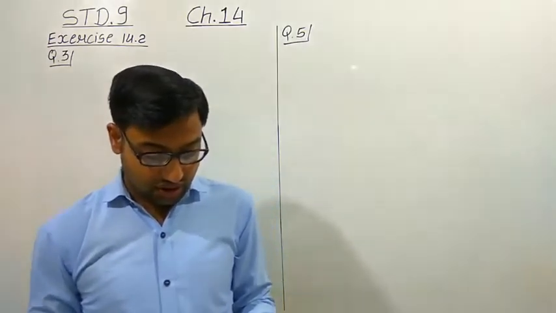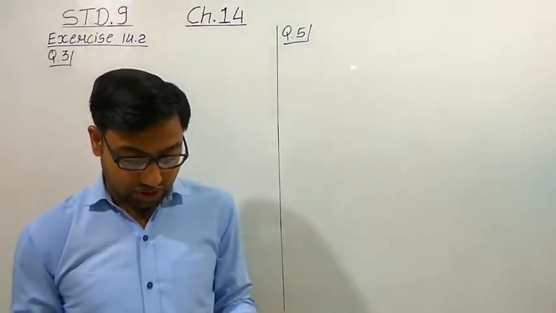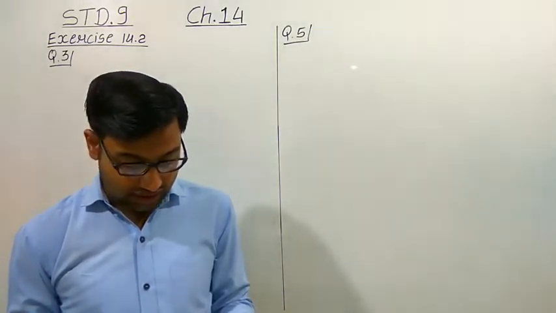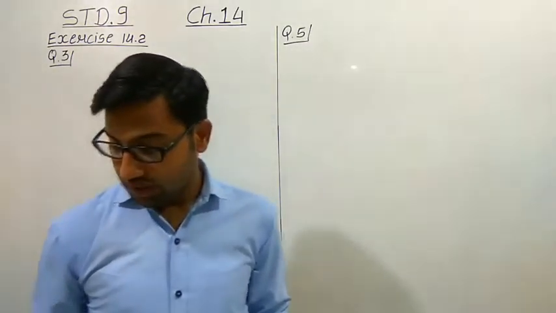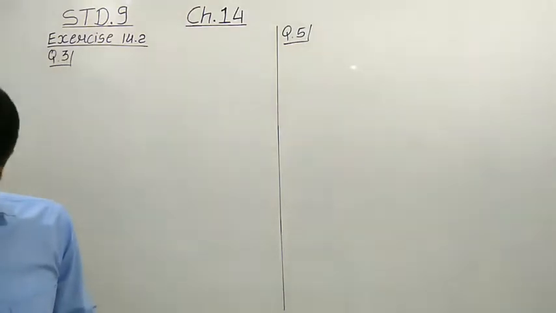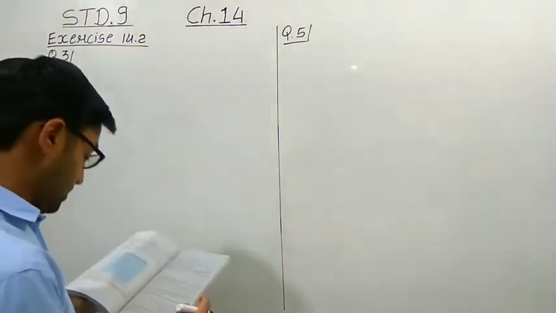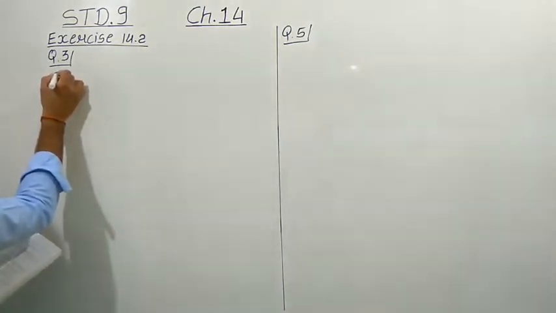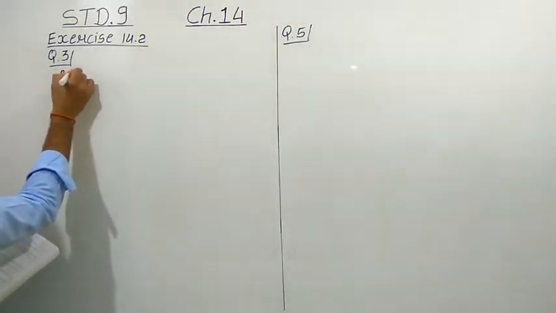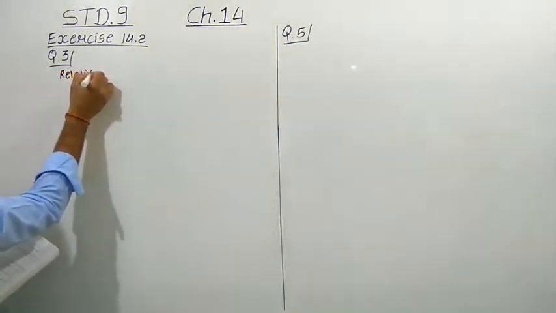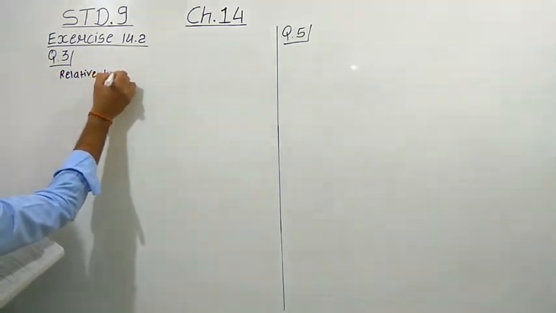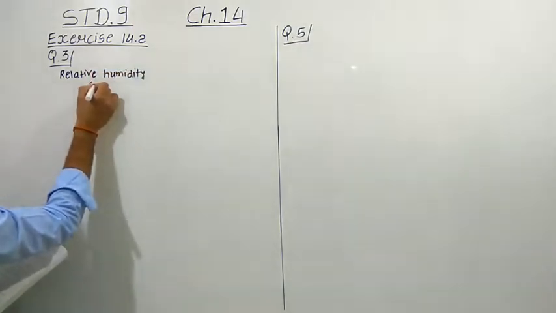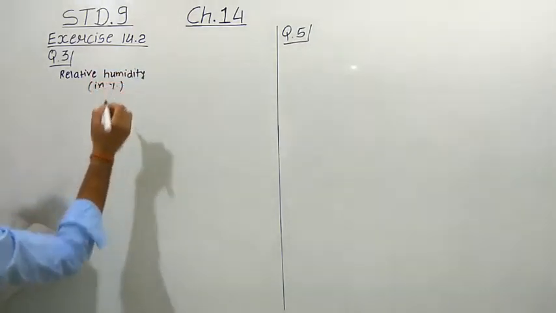So first thing is to construct the grouped frequency distribution table with the classes 84 to 86, 86 to 88, etc. So here we have to make the classes. So we can make here three columns. First is about the relative humidity. First column we can make relative humidity in percentage.